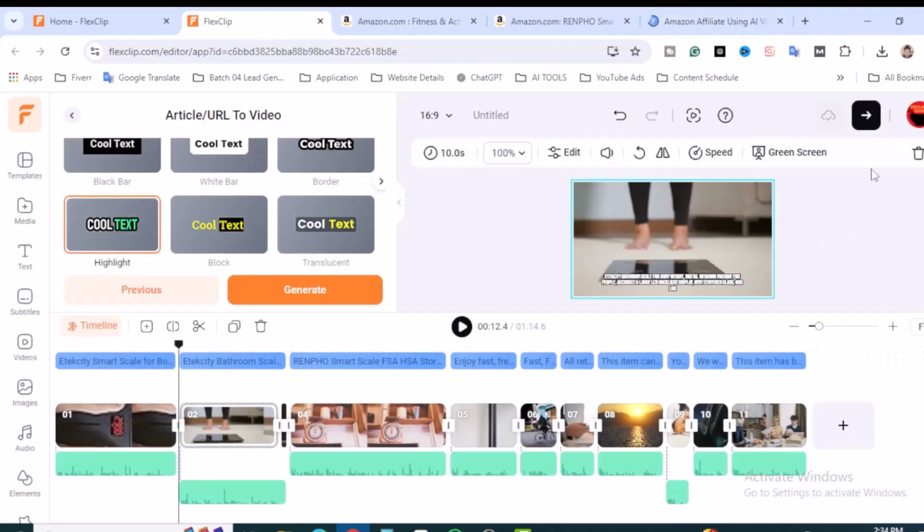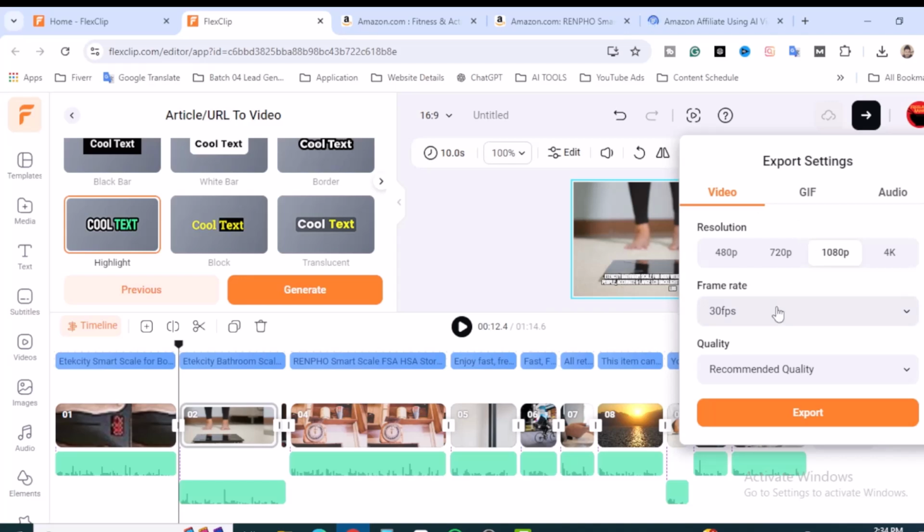Let's click on here. It's the export button, and have a look at the resolution, frame rate, and quality, and then click on export. All right, so finally the video is ready. It's a 1 minute 15 seconds video, and it's already downloaded into my device.